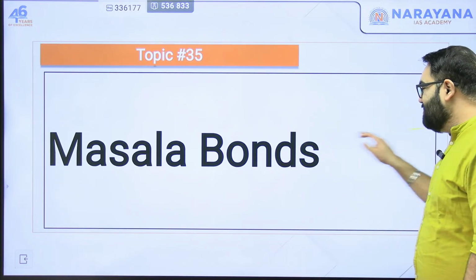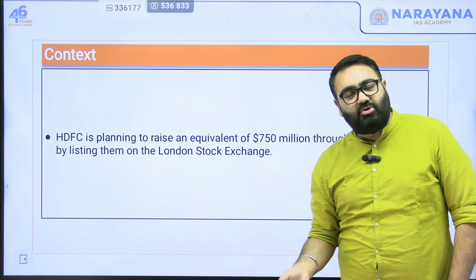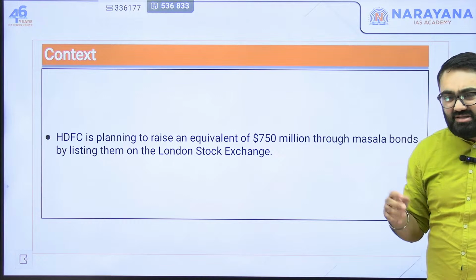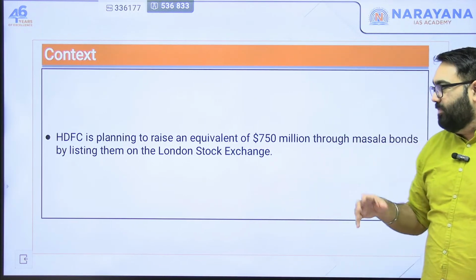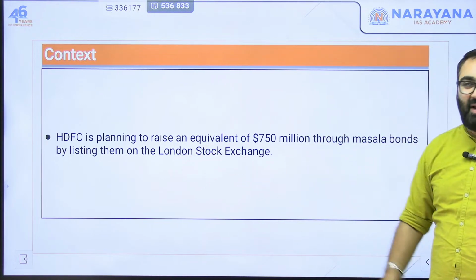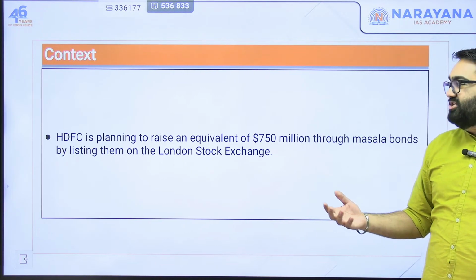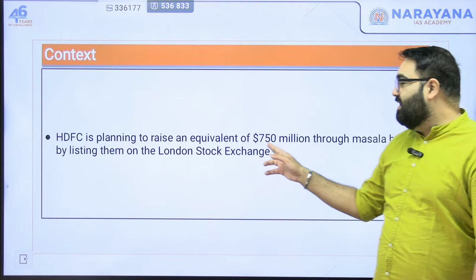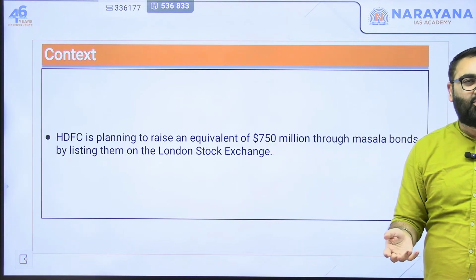So these are bonds that are issued in a foreign country, especially to raise funds, and the unique feature is it is denominated in the Indian currency, that is the Indian rupee. The reason why it is in the news is HDFC has recently planned to issue masala bonds in order to get money. So HDFC is planning to raise $750 million worth of Indian rupees. Why, what are they doing and how are they doing it?